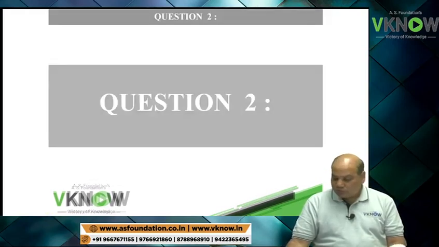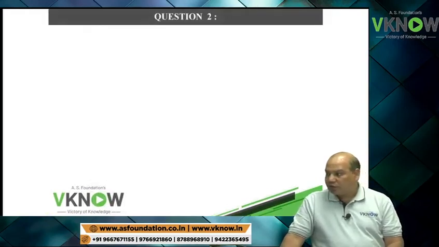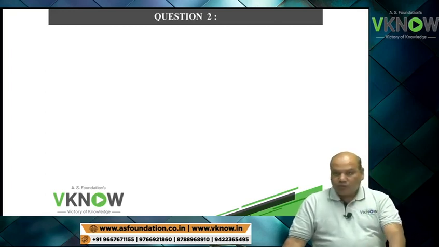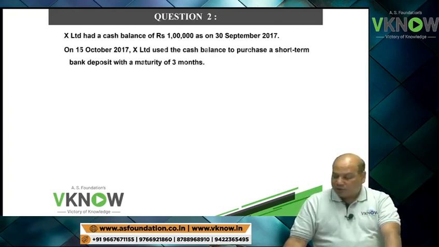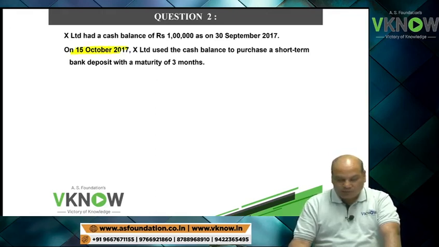Question number 2. Look at the screen of your computer if you are studying at home. X Limited has a cash balance of rupees 1 lakh on 30th September 2017. On 15th October 2017, X Limited used the cash balance to purchase a short-term bank deposit with a maturity of 3 months.